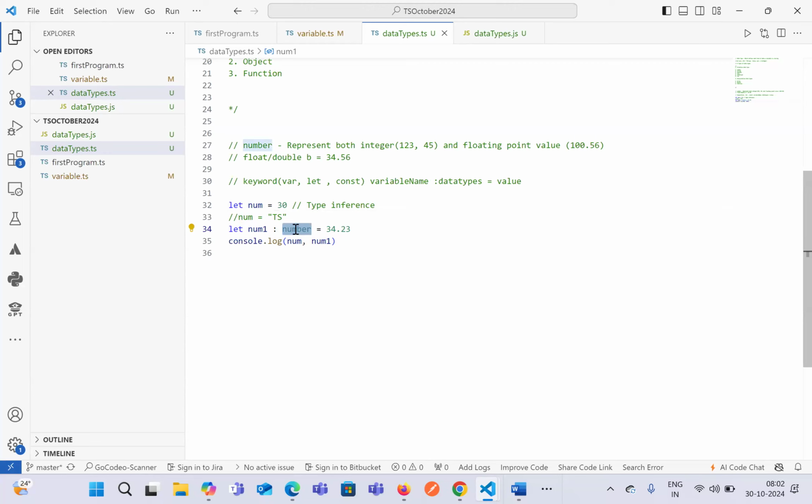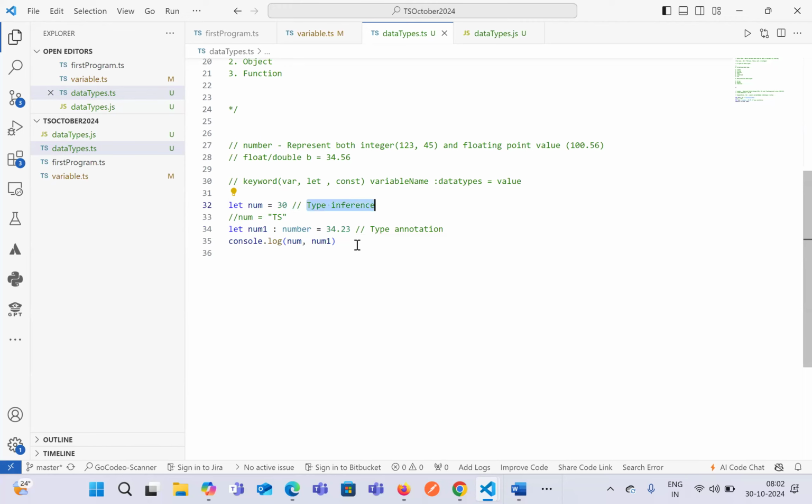Whenever we specifically mention what kind of data type we are trying to store, this process is known as type annotation. That means we are specifically mentioning what kind of data type we are trying to store over here. In terms of type inference, TypeScript guesses the data type of the value based on the data that we are trying to store.